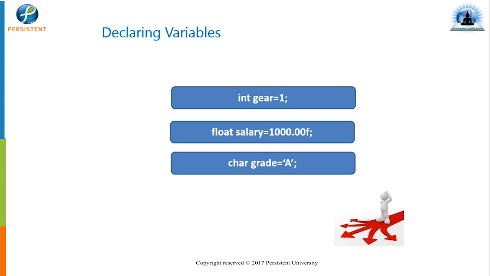So it's better to go for a demo directly. Yeah, so we'll see how to declare a variable. This is how we declare a variable. That is a data type, followed by a variable, and followed by, if we want to specify any value. Yeah, that is for integers. And for float, if you observe, float variable name is salary is equal to 1000, and it is in floating, so decimal 00 followed by f letter we are using. So for floats we need to use an f character there at the end. Okay, and character is again declared in a single quote. If you observe, char grade equal to, in single quotes we are using capital A, or any character if you want.